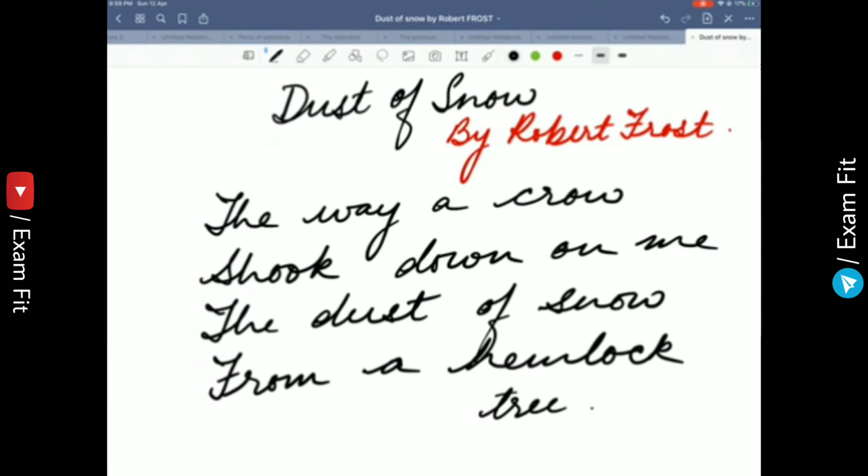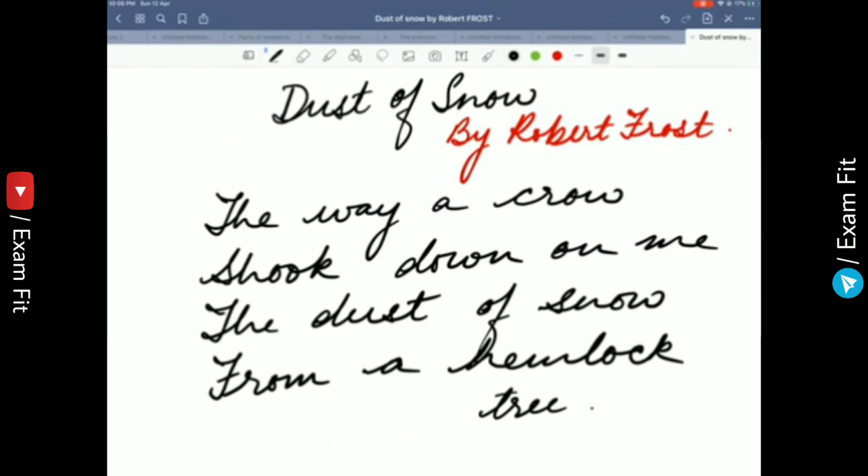But Frost has used the crow as a significant character in the poem. In this way, he has used the crow and the hemlock. They represent negativity, the depression he faces, but he uses the blackness of the crow against the whiteness of the snow. Sometimes we are clouded by gloom, and we feel doomed because of negativity, but there's always the other side, and that's positive. So here he uses the blackness of the crow against the whiteness of the snow.